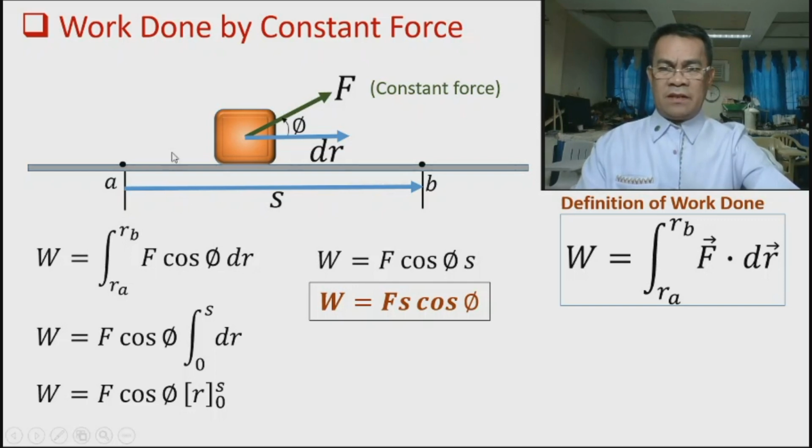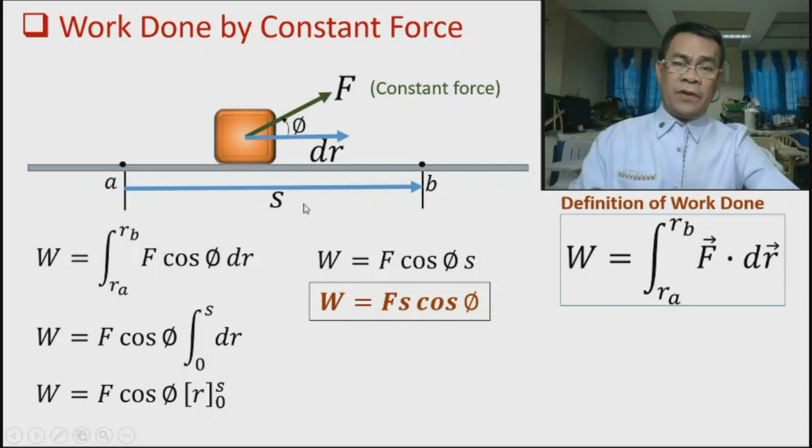The rest are negative, which means that the cosine function in the third quadrant is also negative. So if this force is located in the third quadrant, then it provides a negative cosine. So if it's negative, then the work done becomes negative. Now in the fourth quadrant, take note, the cosine is positive, the rest are negative.